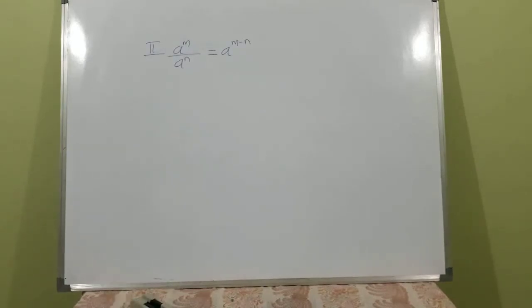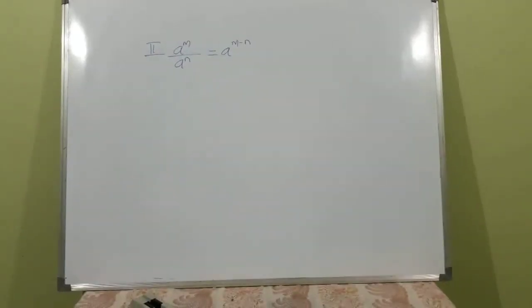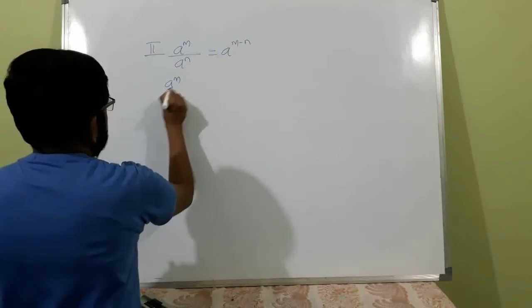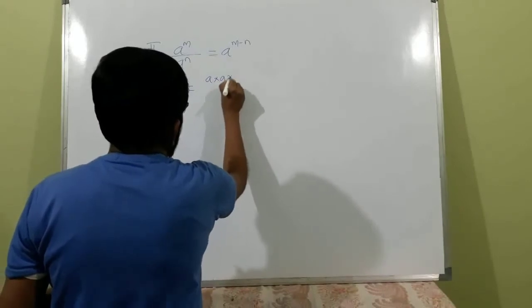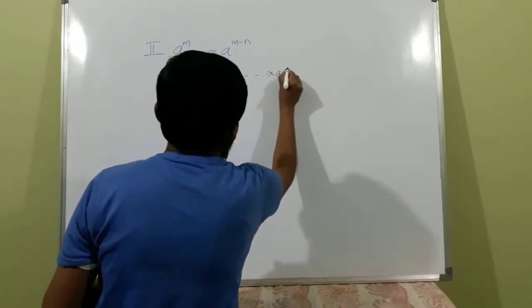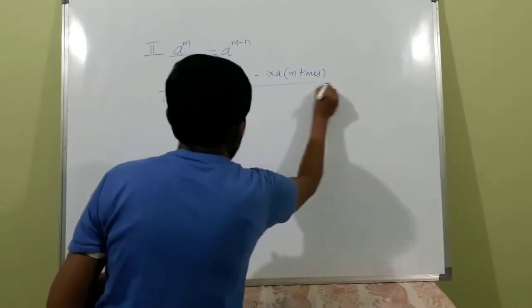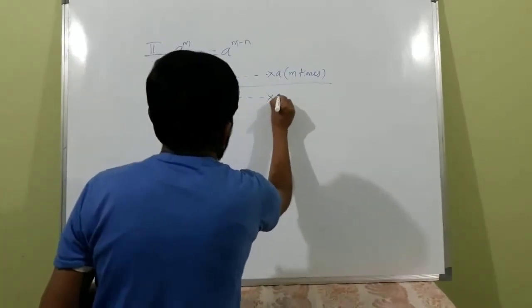See, the second law is a to the power m divided by a to the power n is equal to a to the power m minus n. Okay, can you see that? What is a raised to m? A raised to m by a raised to n is equal to a into a into a, and so on up to m times, divided by a into a, and so on up to n times.